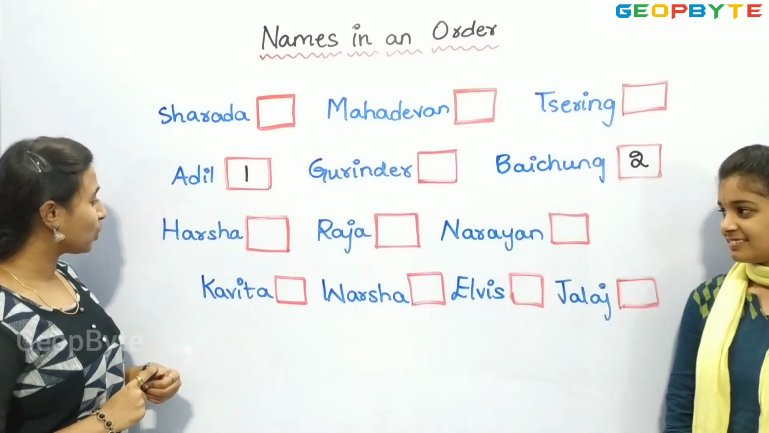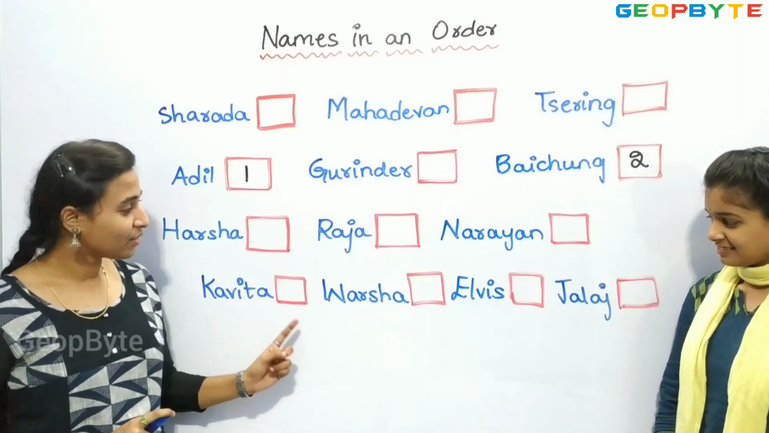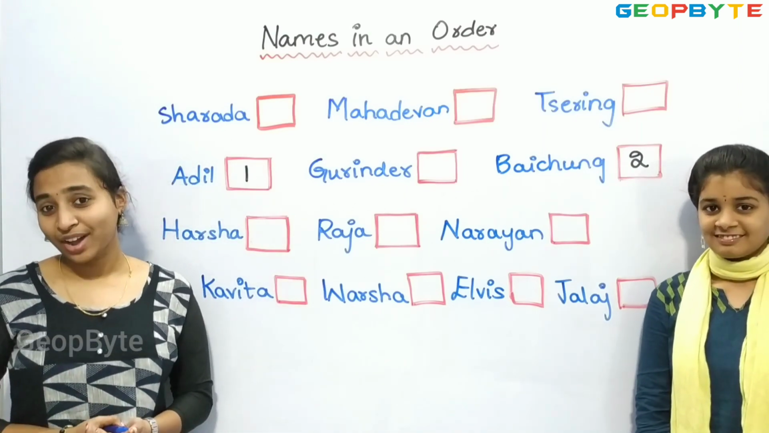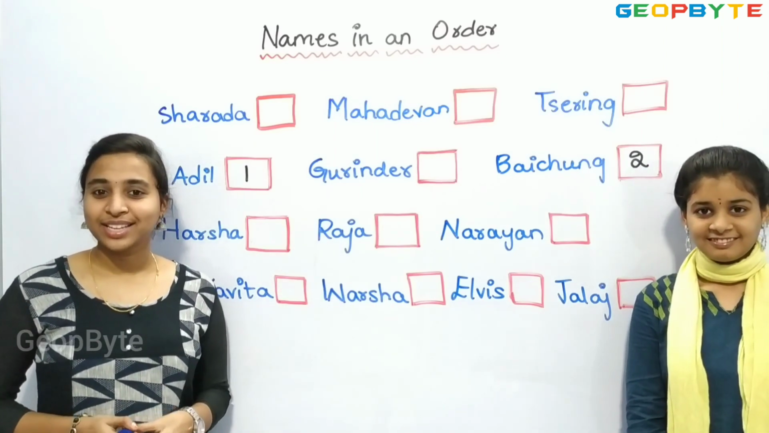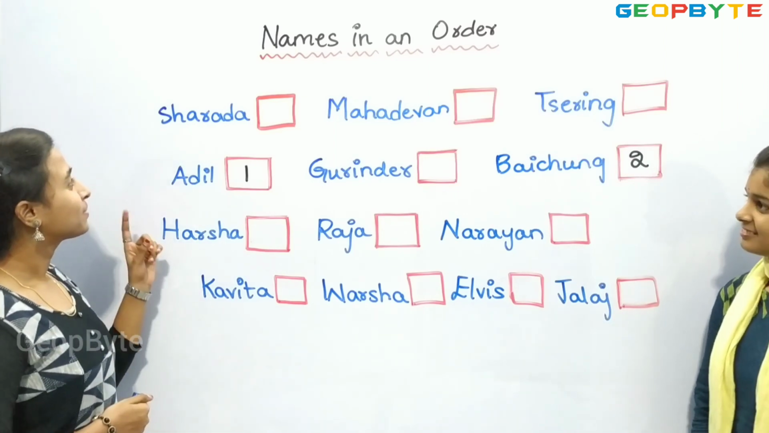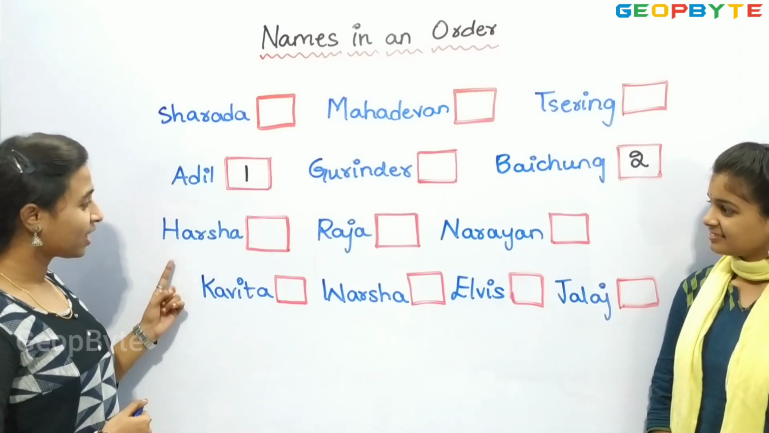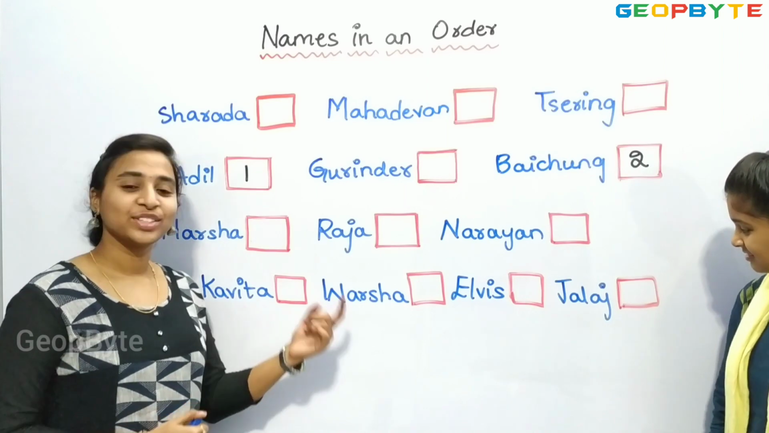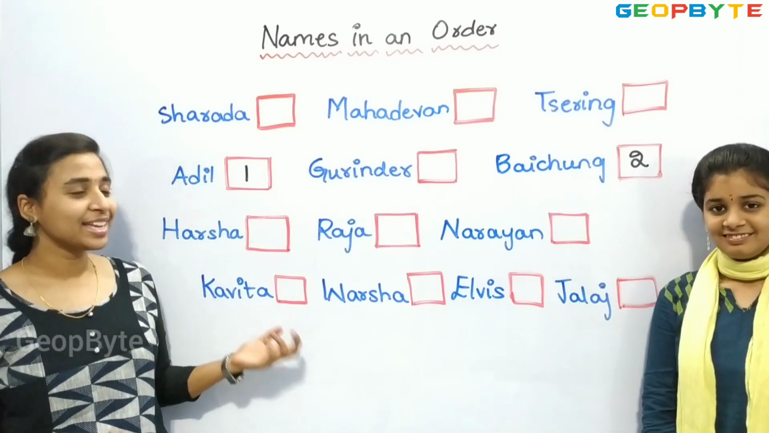Right? Let us see more. Harsha, Raja, Narayan, Kavita, Varsha, Elvis, Jalaj. No. Children, there is only one name which is starting with the letter B. Now let us see the name starting with the letter C. Sharada, Mahadevan, Sering, Gurinder, Harsha, Raja, Narayan, Kavita, Varsha, Elvis, Jalaj. Children, there is no name starting with C here.